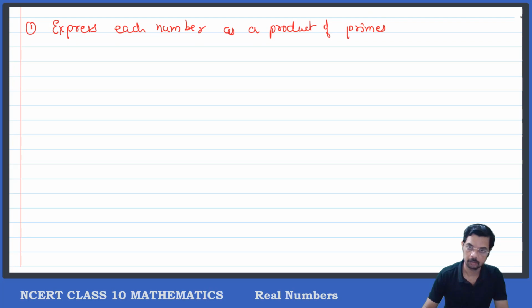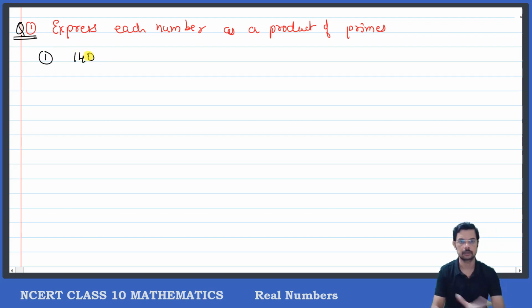Okay. How to do that? Product of primes, or the product of their prime factors. How can we do it? So this is question number 1. The first one is 140. How to express 140 as a product of primes? For that, what can we do?